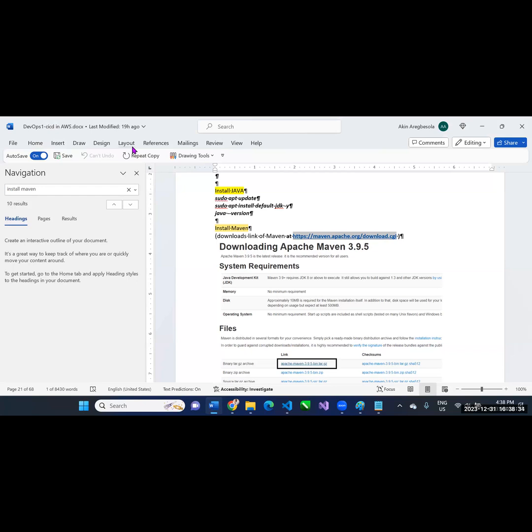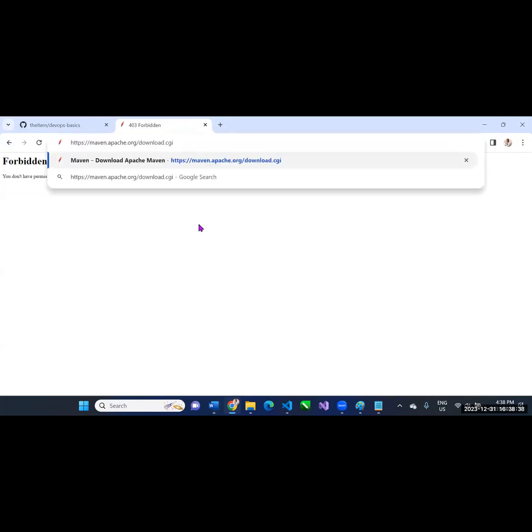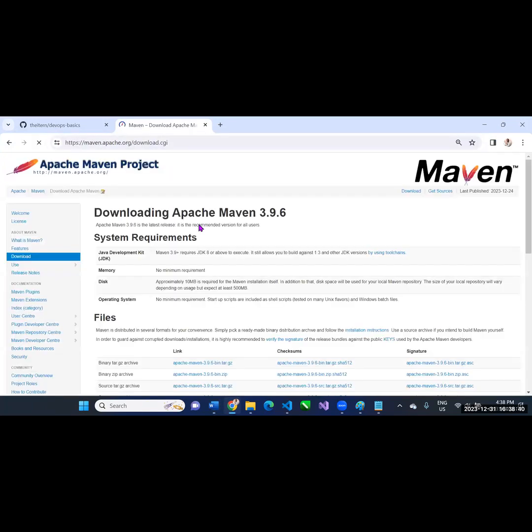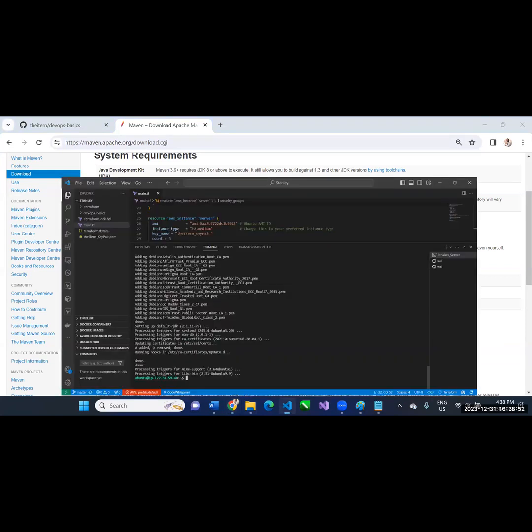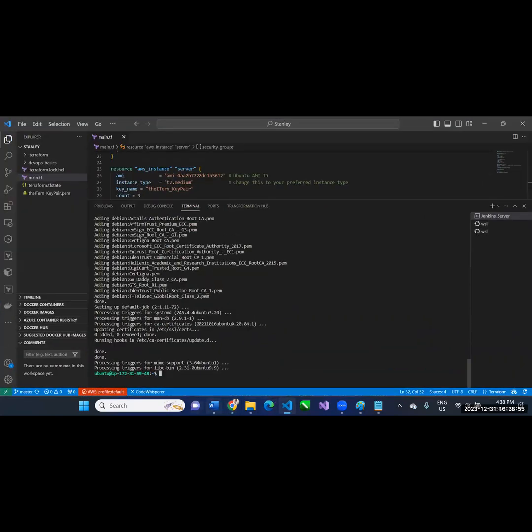Control C, Control V. All right. So this is where I copied it from. Right? Okay. So okay, so we are ready now for the next command.